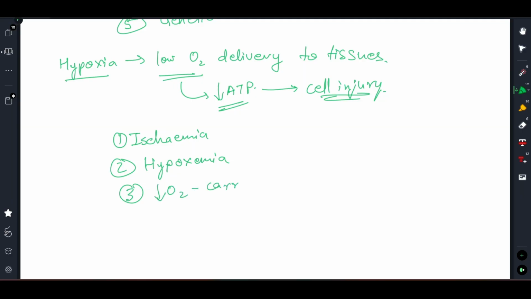Who is the main guy who is carrying oxygen in blood? It's hemoglobin. So any issue with the hemoglobin can lead to decreased oxygen carrying capacity of blood, due to which even if there is normal blood flow to the organ, you can see that hypoxia is there as the oxygen carrying capacity is low, so the delivery of oxygen to the tissues will be low. So this is how low oxygen carrying capacity can cause hypoxia. Of these, the most common cause is ischemia, right?